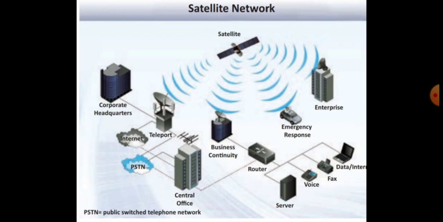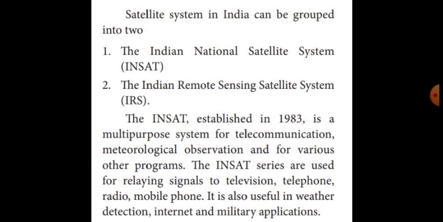Then the satellite system in India can be grouped into two. The first one is the Indian National Satellite System. The second one is the Indian Remote Sensing Satellite System. The first one is INSAT, the abbreviation of the Indian National Satellite System. The second one is IRS, the abbreviation of the Indian Remote Sensing Satellite System.